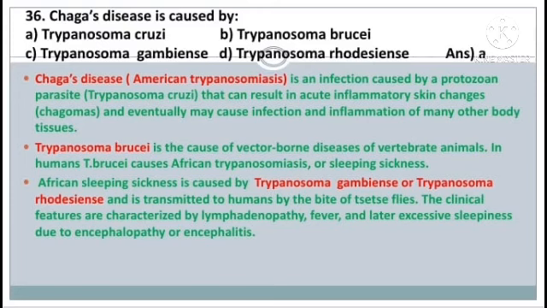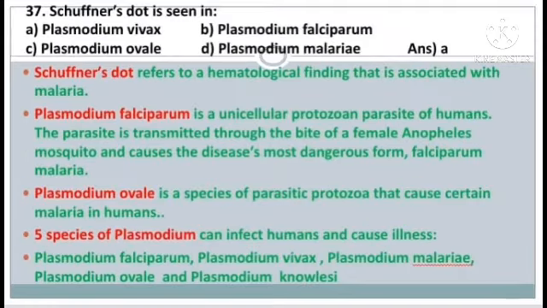Trypanosoma brucei is the cause of vector-borne diseases of vertebrate animals. In humans, Trypanosoma brucei causes African trypanosomiasis. African sleeping sickness is caused by Trypanosoma gambiense or Trypanosoma rhodesiense and is transmitted to humans by the bite of tsetse flies.